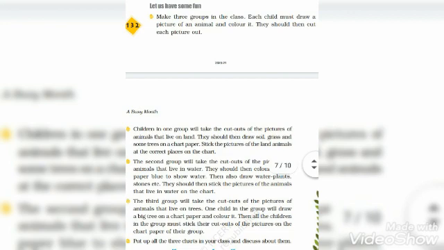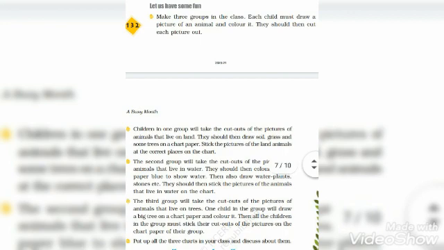Like the animals who live on soil, like tiger, elephant, you will paste them there, or on the grass. And the animals who live in water, like crocodile, etc., you will paste them on that part of the chart paper where you have drawn water.